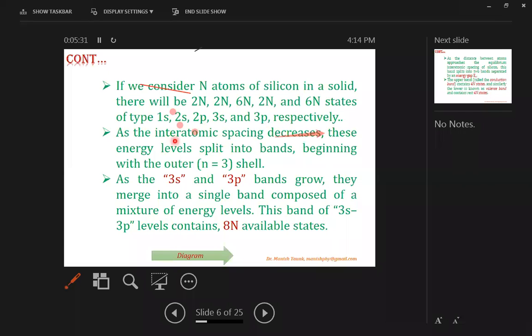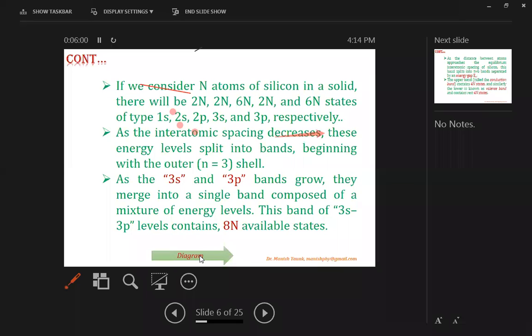As the interatomic spacing decreases, these energy levels split into bands, beginning in the outer shell. The outer shell belongs to the n equals 3 shell. As the 3s and 3p bands grow, they merge into a single band composed of a mixture of energy levels. This band of 3s and 3p levels contains 8n available states.